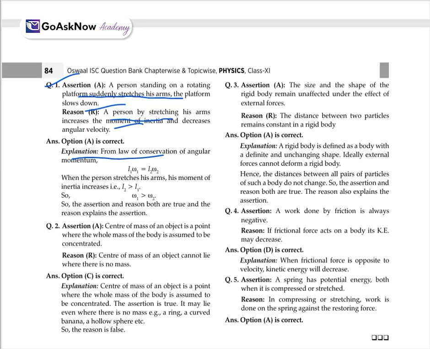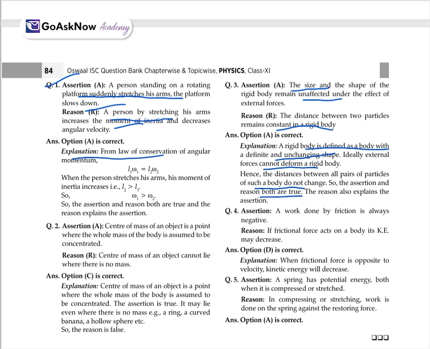Another: the size and the shape of a rigid body remain unaffected under the effect of external force. Reason: the distance between two particles remains constant in a rigid body. So here, firstly, a rigid body is defined as a body with unchanging shape. Ideally, an external force cannot deform a rigid body. Hence the distance between all pairs of particles of such a body does not change. So the assertion and the reason are both true, and the reason also explains the assertion.